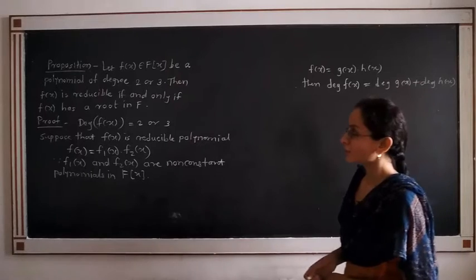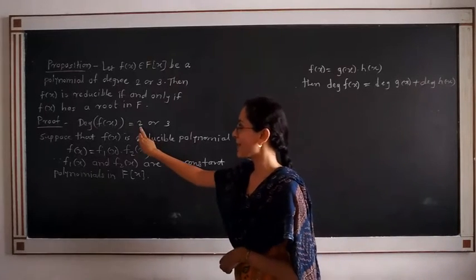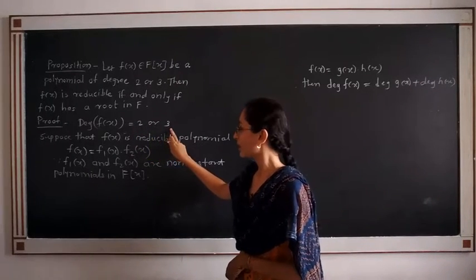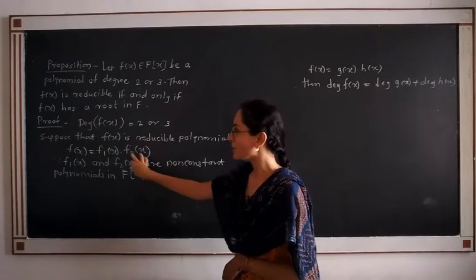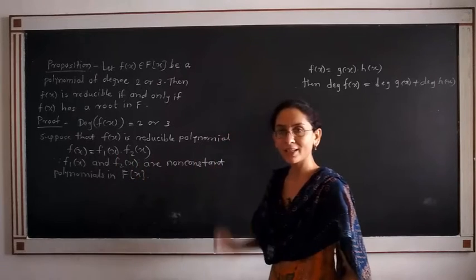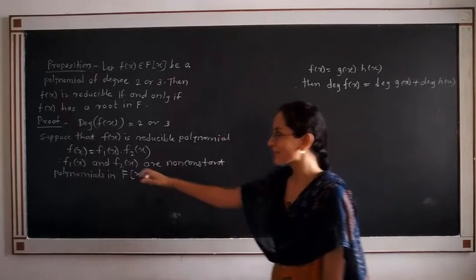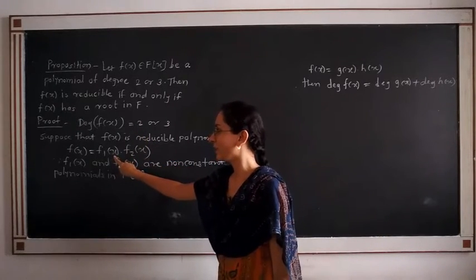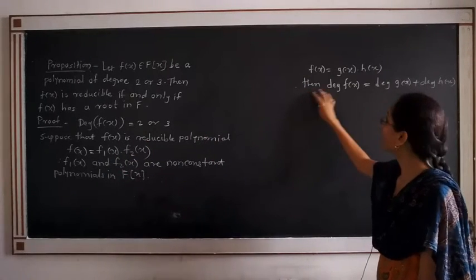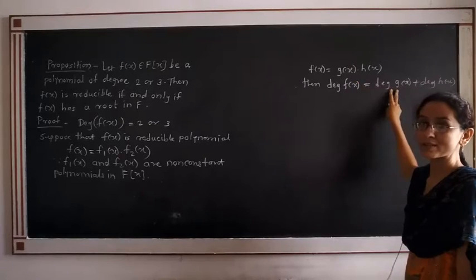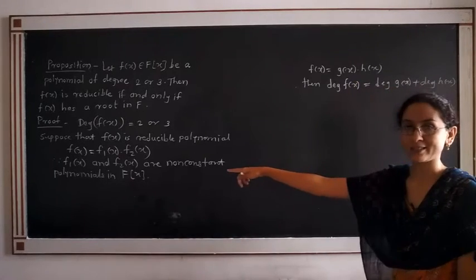Okay. Now what is the degree of f(x)? It may be either 2 or 3. If the degree of f(x) is 2, what will be the degree of f1(x) and f2(x)? If f(x) has degree 2, then by this result, what is the degree of f(x)? It is the degree of f1(x) plus the degree of f2(x) in this case.